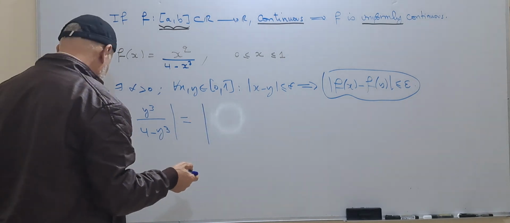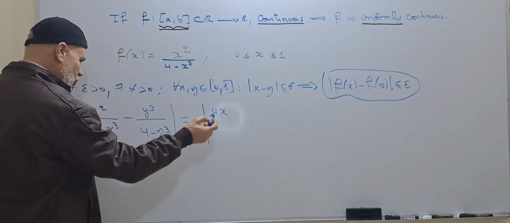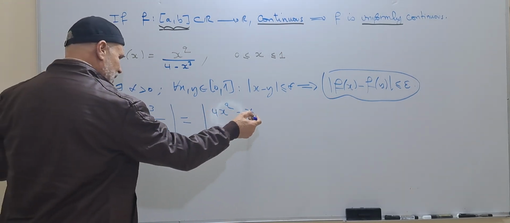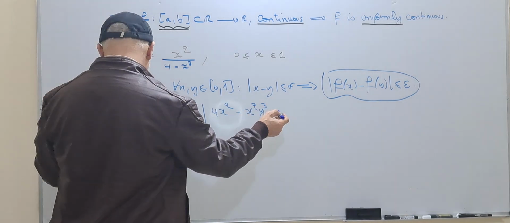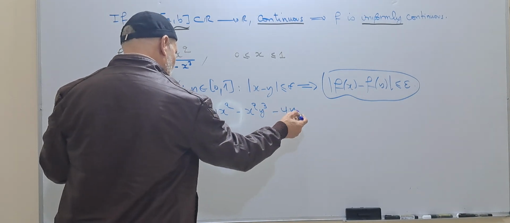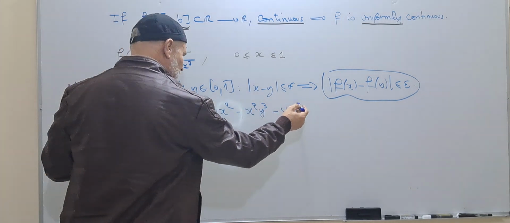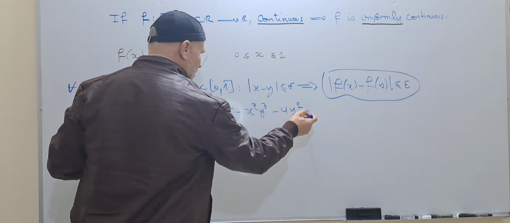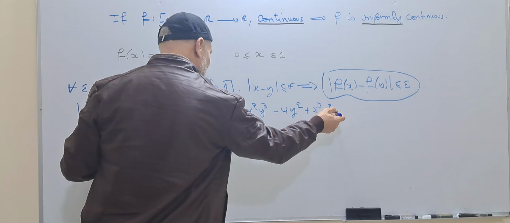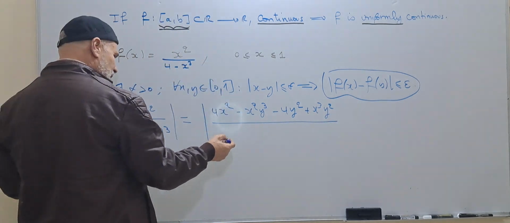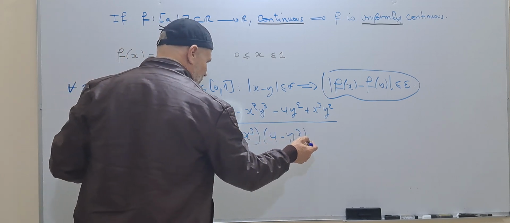In this case, we will get 4x squared minus x squared y to the power 3, minus 4y squared, plus x to the power 3 y squared, divided by 4 minus x to the power 3 times 4 minus y to the power 3.